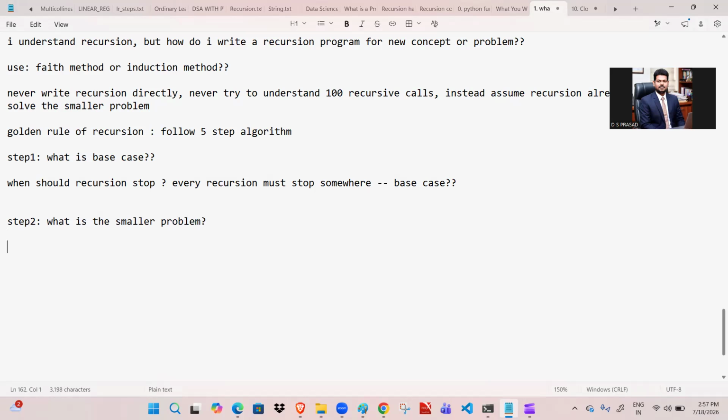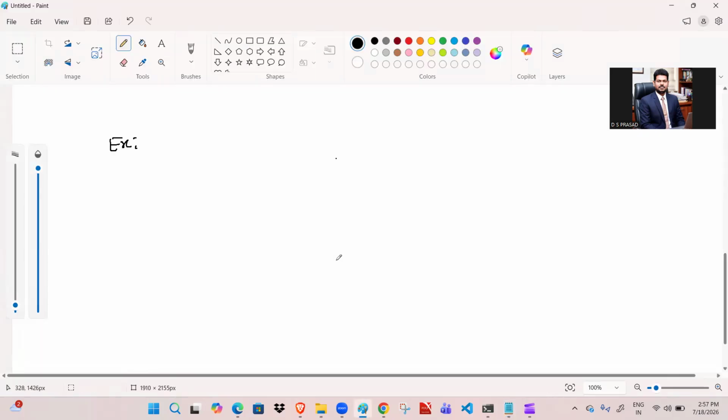This is the most important thinking skill: how can I reduce my problem by one step? With the help of different examples, we are going to understand step 2.